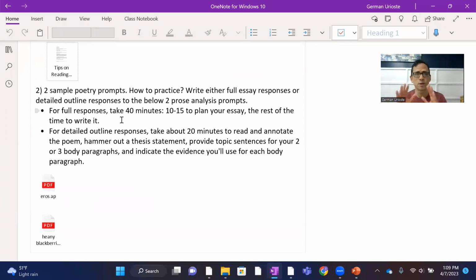Always take 10 or 15 minutes to plan your essay, and then use the rest of the time to write it out furiously. Remember, short intro, short conclusion, and then two body paragraphs, maybe three body paragraphs. You're looking at a four or five paragraph response. If you want to practice another way, you can do detailed outline responses. You can take about 20 minutes to read and annotate the poem, and then you can hammer out a thesis statement and provide topic sentences for your two or three body paragraphs and indicate the evidence you would use for each body paragraph. So those are two ways that you can practice in terms of the poetry prompt.